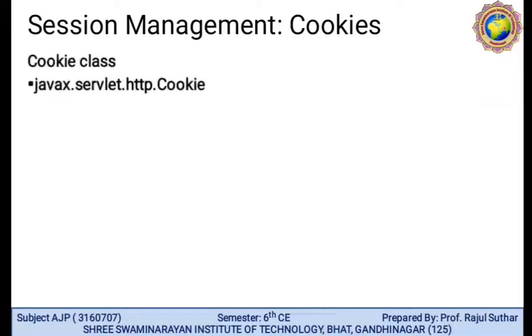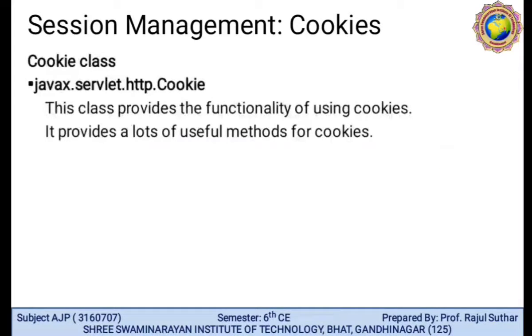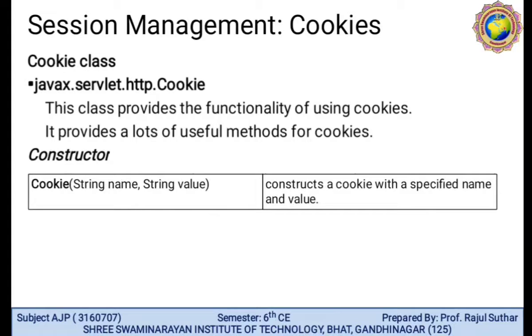Cookie class: here the first class used is javax.servlet.http.Cookie. This class provides the functionality of using cookies. It provides lots of useful methods for cookies. The constructor has the same name as the class name, Cookie(String name, String value).